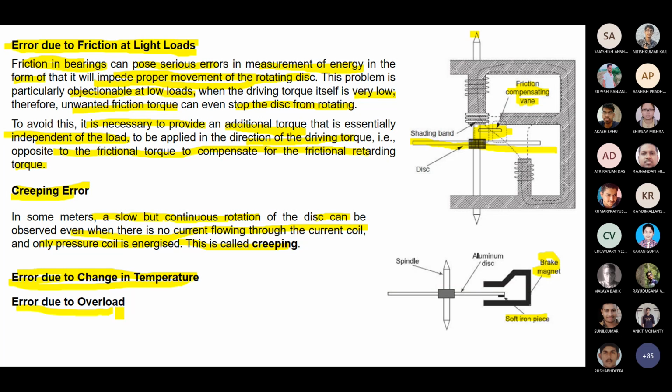If suddenly a huge load is there, most of the current will flow through your current coil. But sometimes, in exceptional situations, additional current comes through your pressure coil, whereas normally less current should flow.